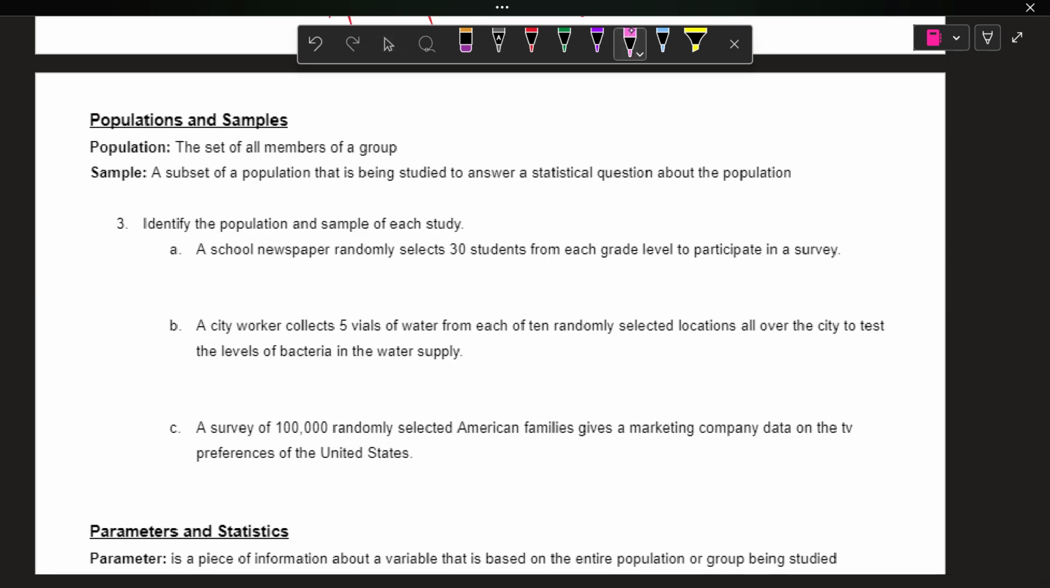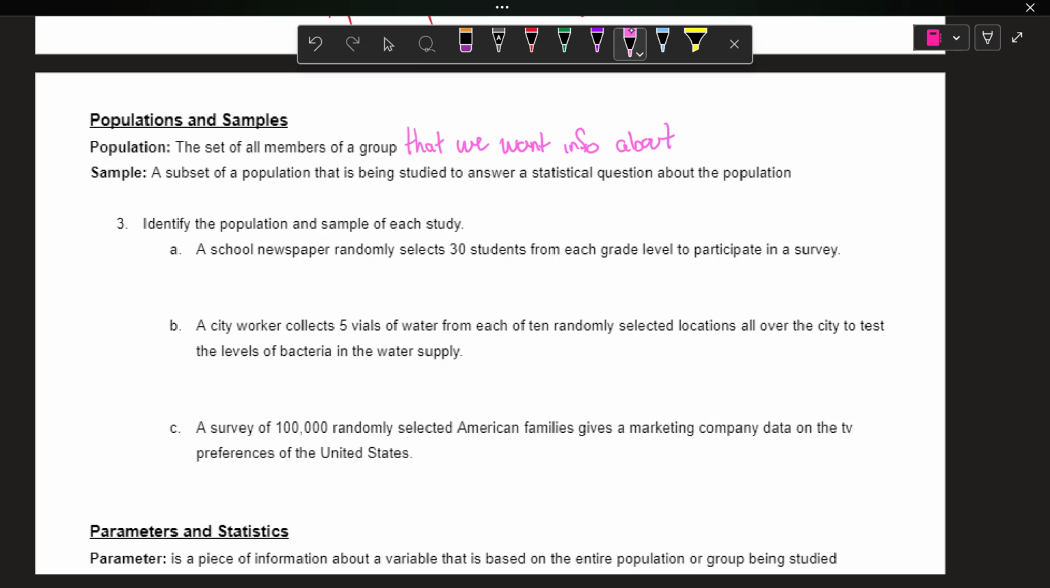Moving on to populations and samples. Population is a set of all members of a group that we want information about. So I'm going to add that in. So the population's what we care about, the info we want to know. A sample is a smaller subset of that population that's being studied to answer a statistical question about the population. So we use a smaller section of the population to kind of generalize to the whole population.